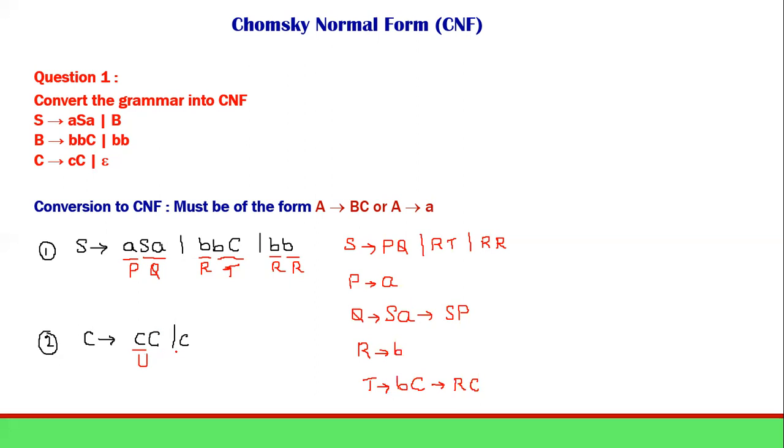So what are the productions I get here? I get C as UC or small c, and U I can replace with small c. So finally, this will be my final normalized productions.